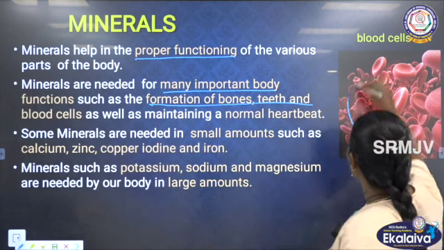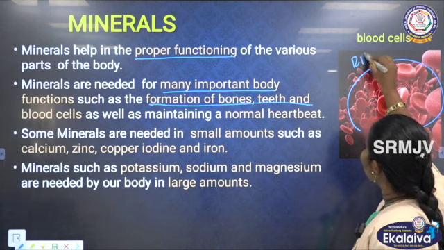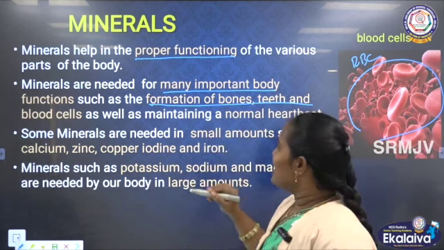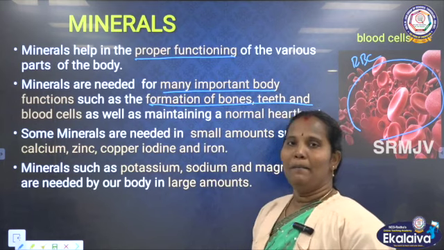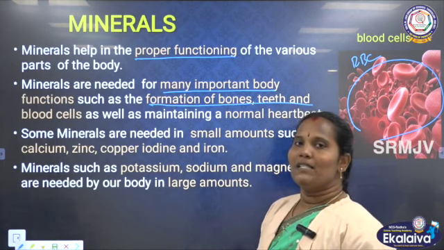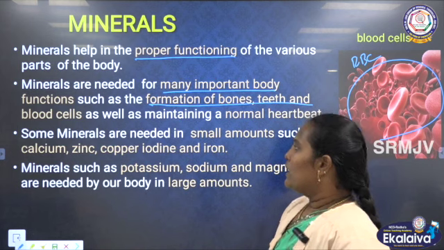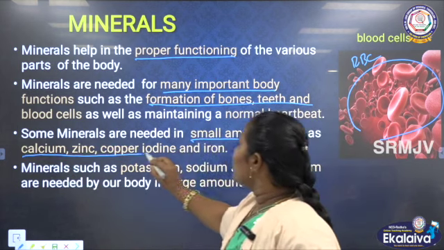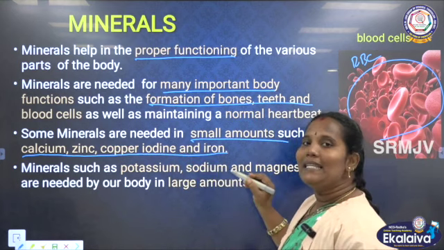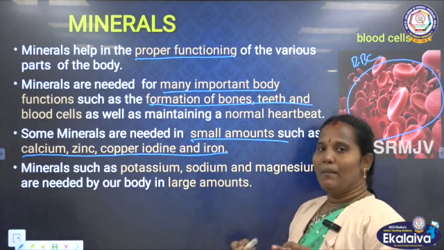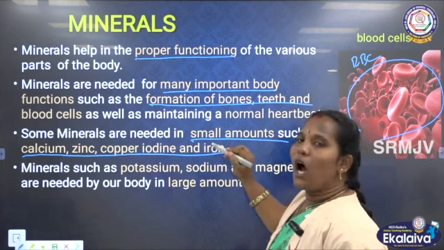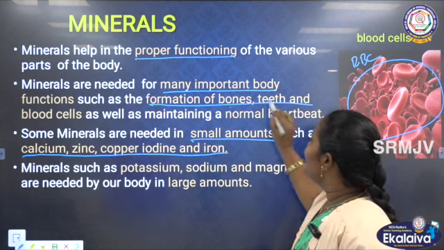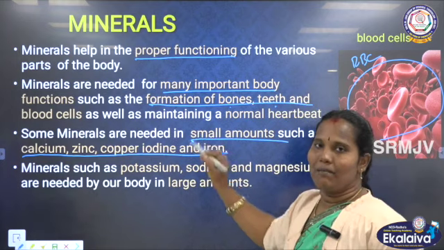These blood cells, the RBC, are formed with the help of minerals. Minerals means many things: calcium, zinc, copper, iodine, iron. These are all examples of minerals. These minerals help in the formation of bones, teeth as well as blood cells.